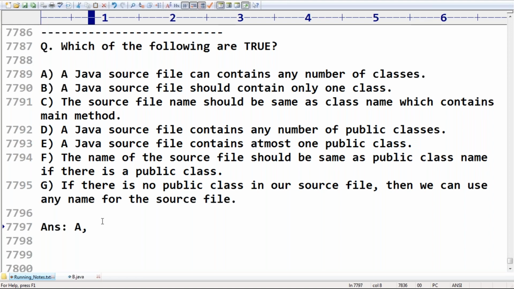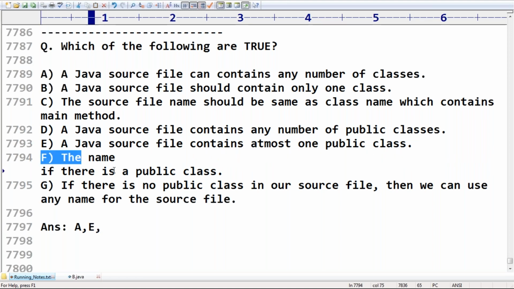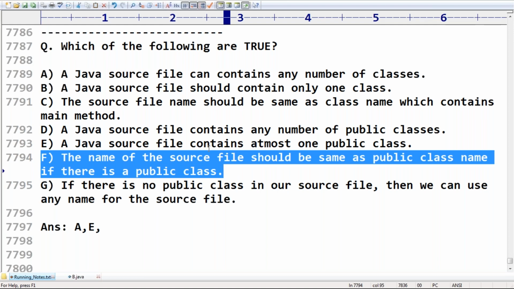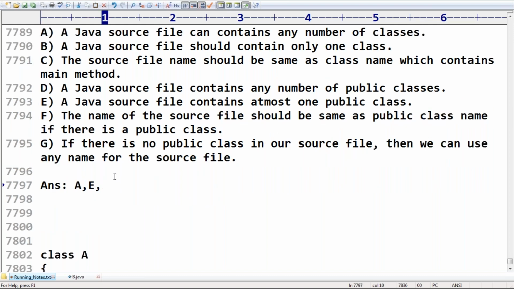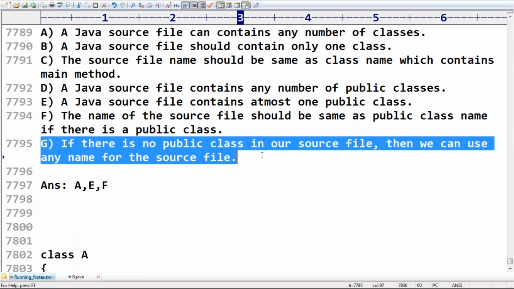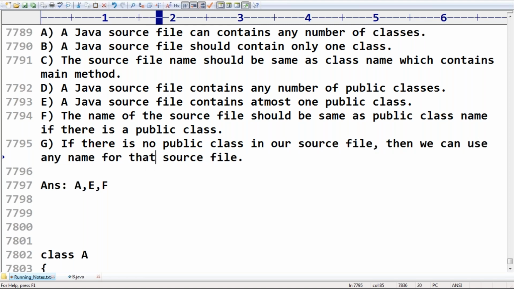A Java source file contains at most one public class. Yes, it is correct. The name of the source file should be same as public class name if there is a public class. Yes, it is also correct. If there is no public class in our source file, then we can use any name for that source file. Yes, it is also correct. Any doubt? The answers are A, E, F, G.